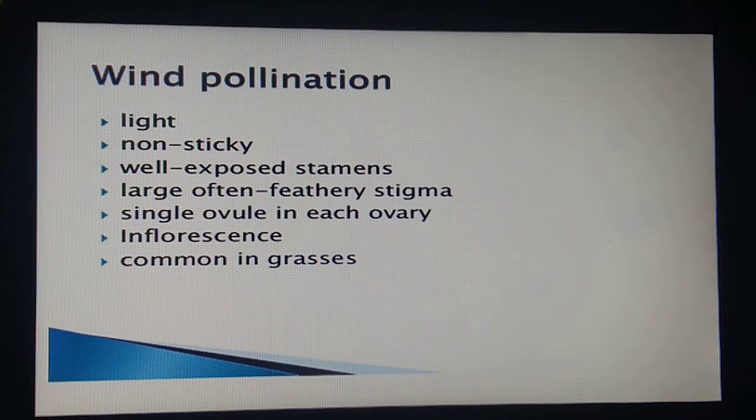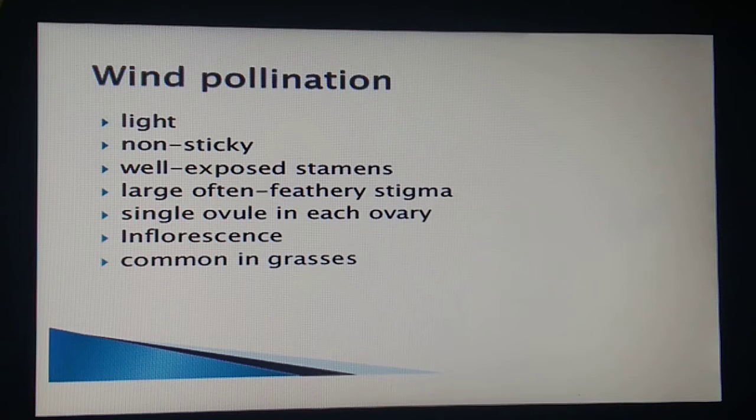Now students, wind pollination requires the pollen grains to be light and non-sticky, so that they can be transported in wind currents very easily. Third, they should have well exposed stamens. Listen to this carefully, students: so that the pollen is easily dispersed into wind currents. Next, they have large, often feathery stigma. Why? So that they can easily trap airborne pollen grains.